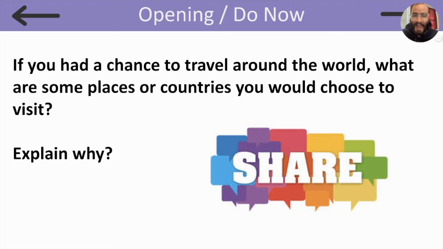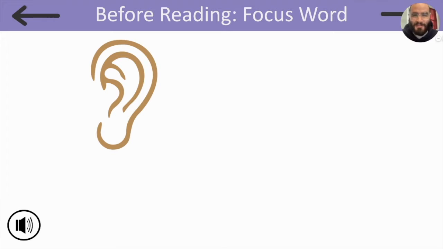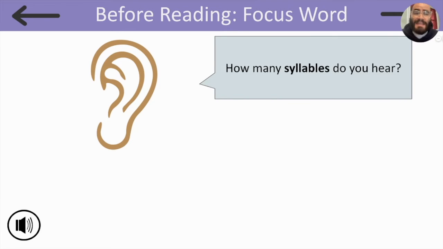If I could visit anywhere, I would go to Asia, Africa, Europe, Australia, and all the other continents I've never been to. I've only been to South America and North America, so I would like to visit a lot of places. How about you? This week's focus word is city. Can you say city? Sounds great. How many syllables do you hear in the word city?